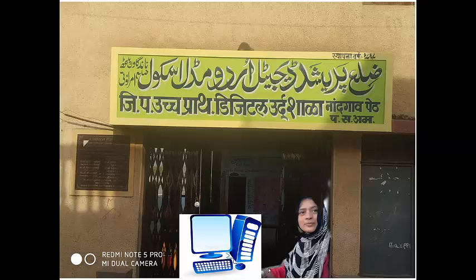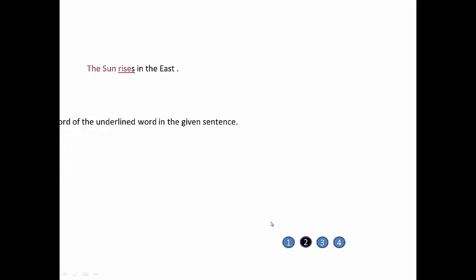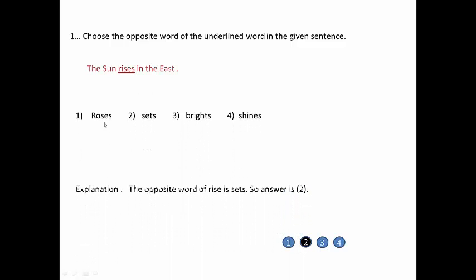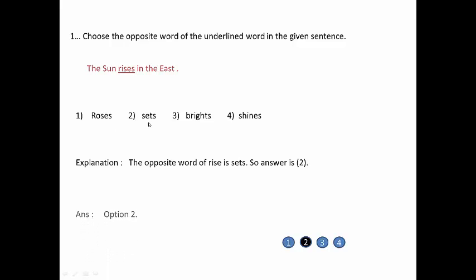So let's start. Question number first. Choose the opposite word of the underlined word in the given sentence. The sun rises in the east. Options: first, rises; 2, sets; 3, brights; 4, shines. Explanation: the opposite word of rise is sets. So answer is 2. Answer option 2, sets.